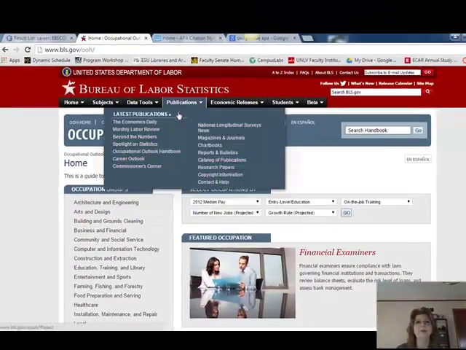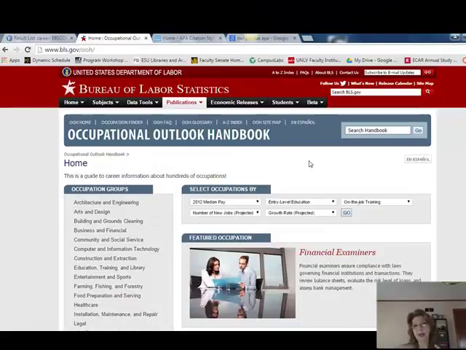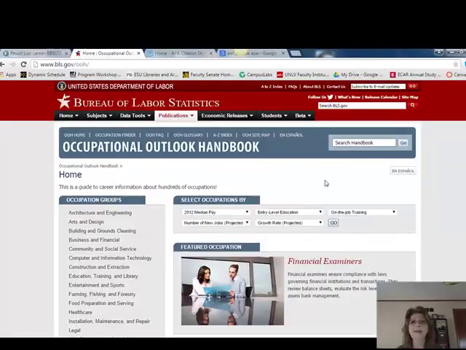So what does this one do? Well, this gathers a lot of information from the Bureau of Labor Statistics. So you're getting good, updated United States government information in terms of statistics. And the great thing about this is if you were working with a client, you or the client could just type in the name of a profession, and then this is going to tell you everything that's current about that profession.